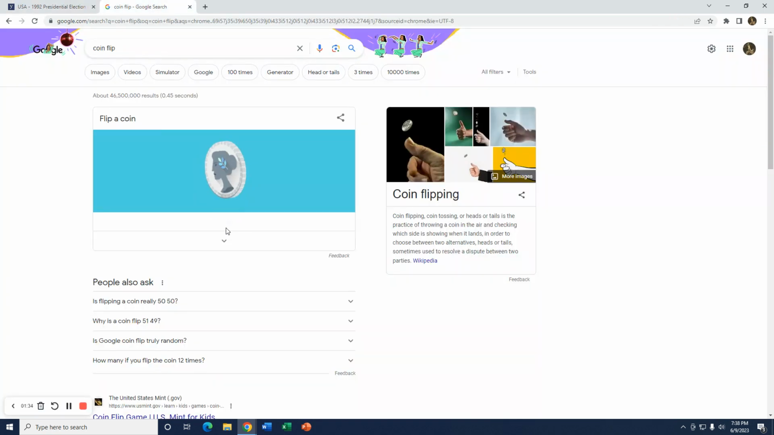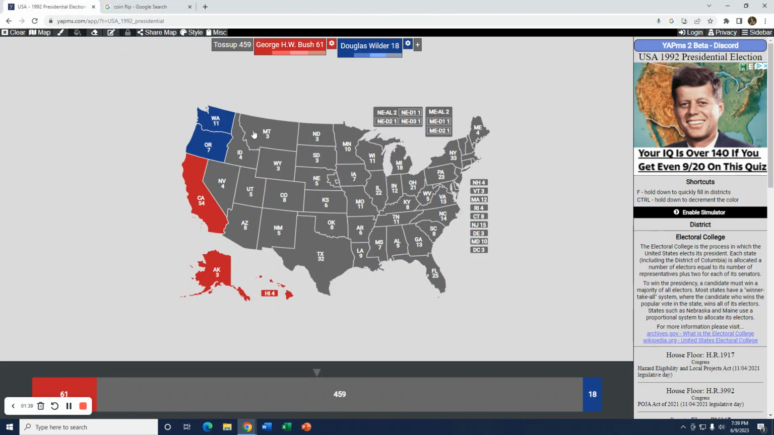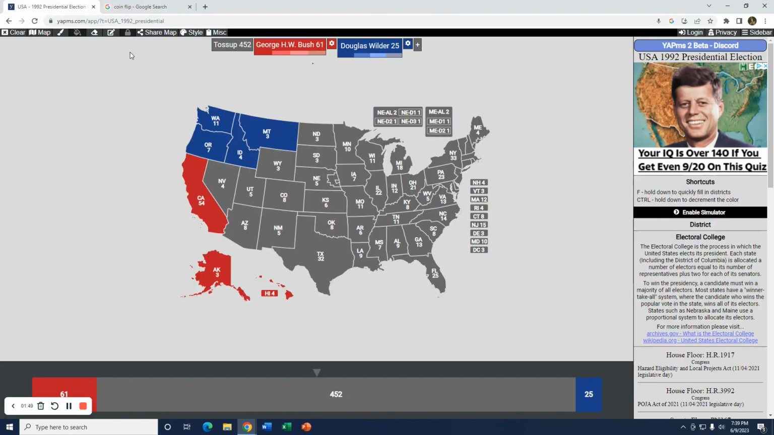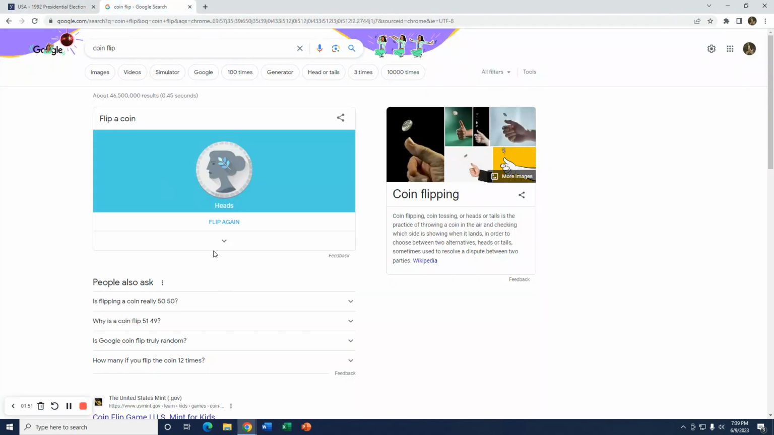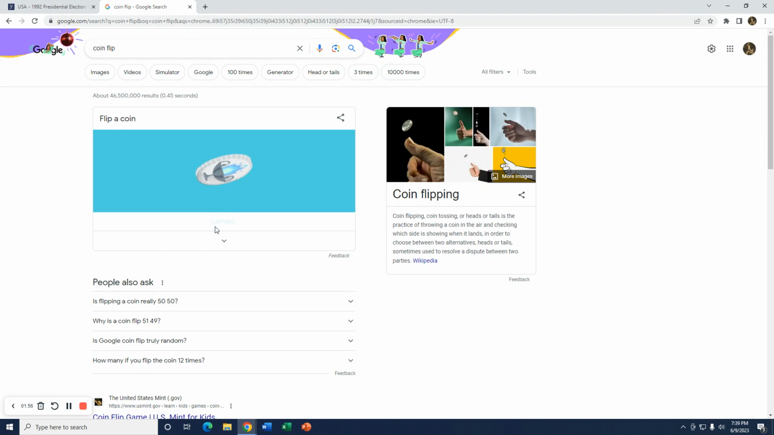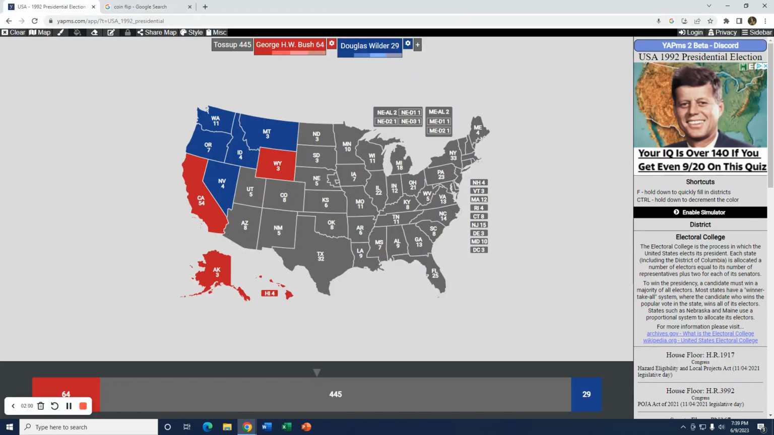Next state, Montana. I will go for Wilder. Next state, Idaho. I will also go for Wilder. Next state, Wyoming. I will go for Bush. Next state, Nevada. I will go for Wilder. Next state, Utah. I'll go for Wilder. All right, so he wins most of the Mountain West states besides Wyoming.